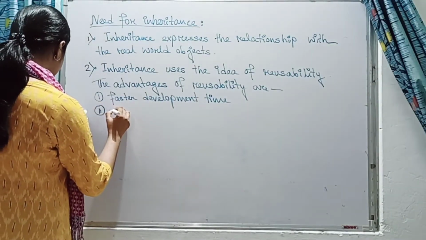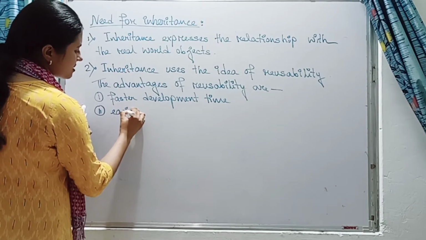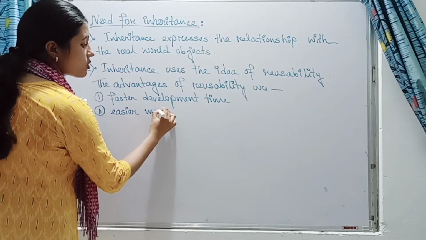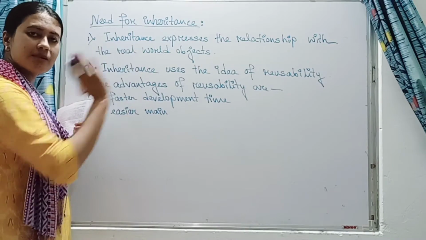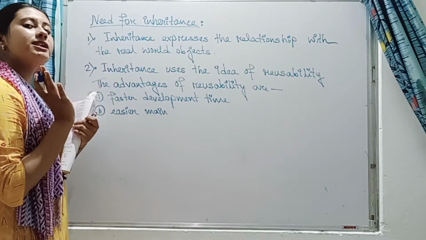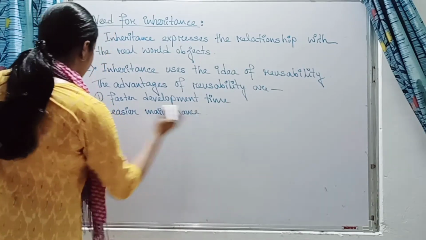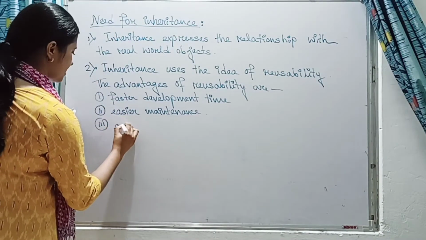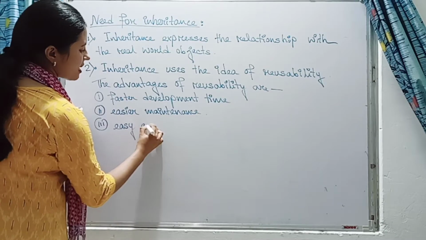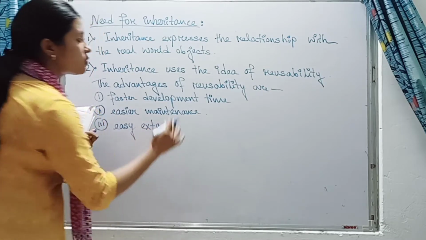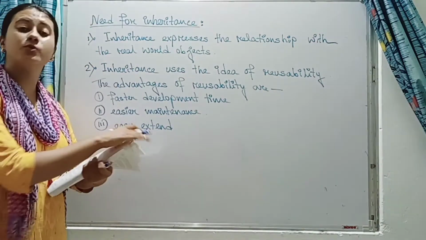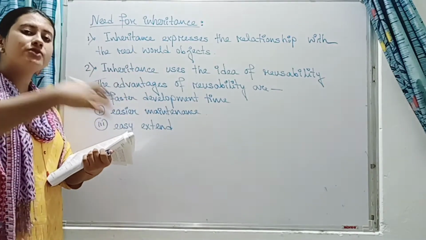Second thing is easier maintenance. You can maintain easily because your code is already predefined somewhere. So you need to only reuse that code, and so easier maintenance is there. Third point is easy to extend. You can extend that property also. You can go on extending the reusability, from one class to another class.